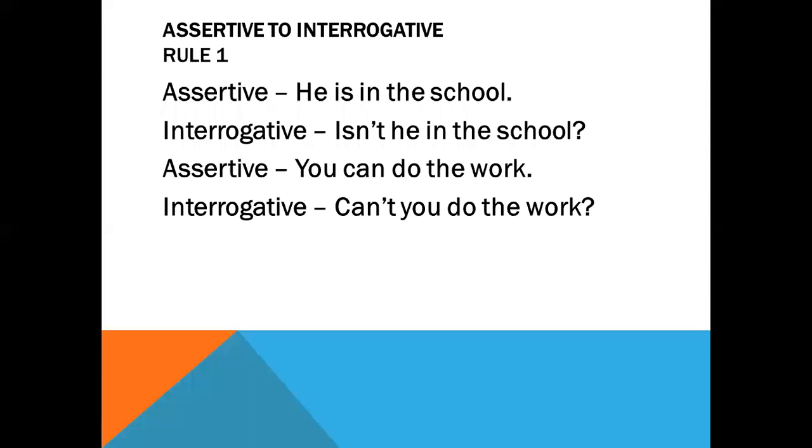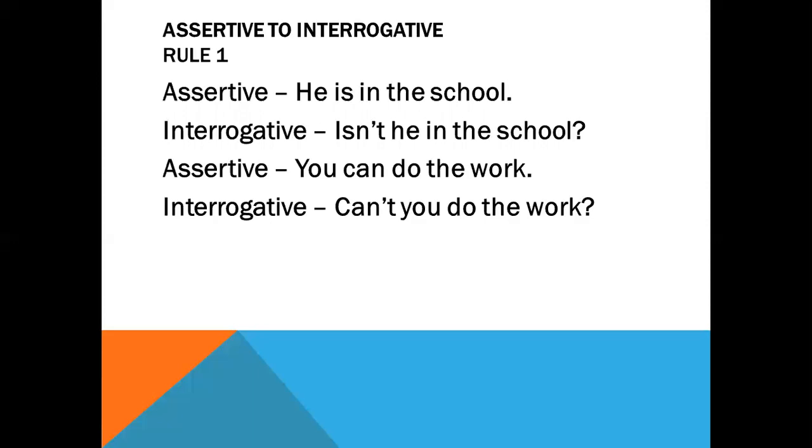Okay, cadets, let's move to our next rule. That is, how to transform assertive sentence into interrogative one. Rule number 1. Here you see the example.